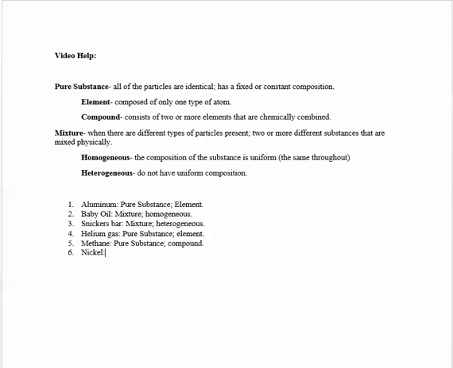For nickel, not like the nickel that I'm talking about as far as money is concerned, but nickel found on the periodic table, this is going to be a pure substance. And since I can find it on the periodic table, that tells me it's composed of only one type of atom, and therefore it is an element. And that's all there is.